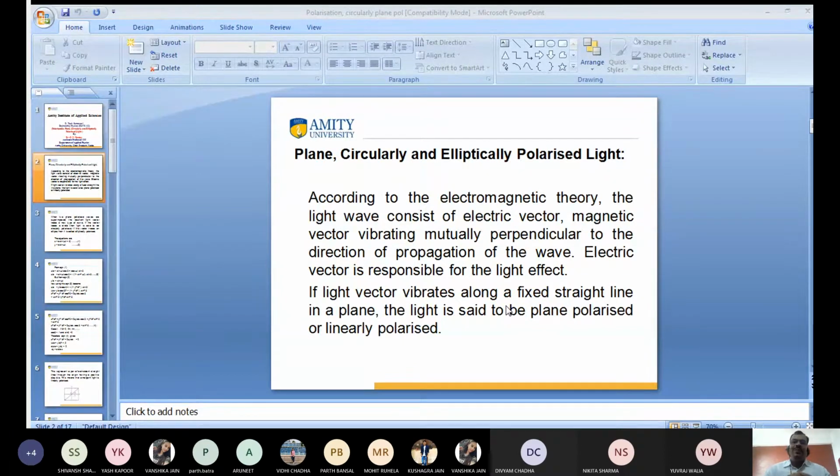I told you already, the quarter wave plate is used to produce circularly and elliptically polarized light. Yes or no? You remember? We have discussed the quarter wave plate and half wave plate.